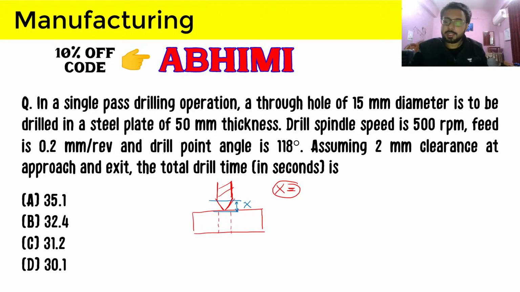So you can obviously see why this is necessary, because you want to make a hole of a specific diameter which is equal to the drill diameter, or which can be more than the drill diameter also, because after drilling we can do boring and things like that to increase the diameter. But it needs to have a specific diameter, which will only happen when the full diameter of the drill comes in contact with the workpiece. So this x is the compulsory approach. Let me write it here.